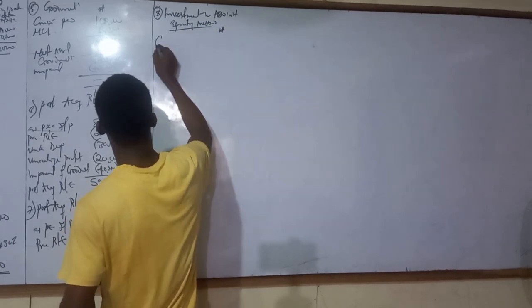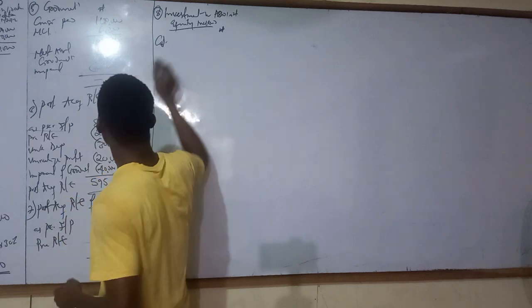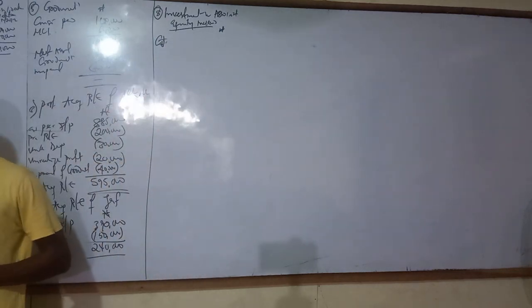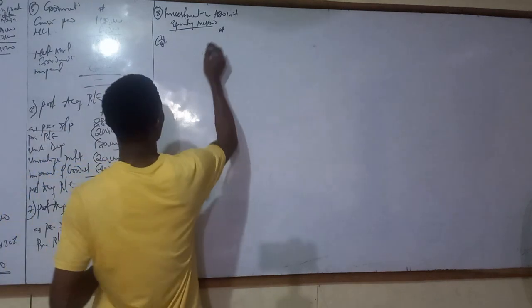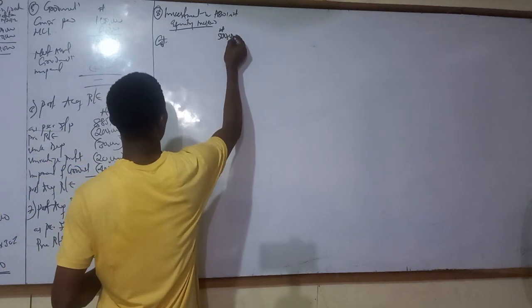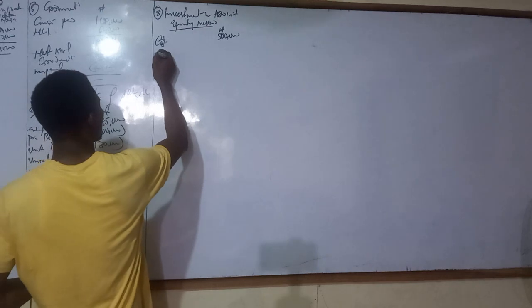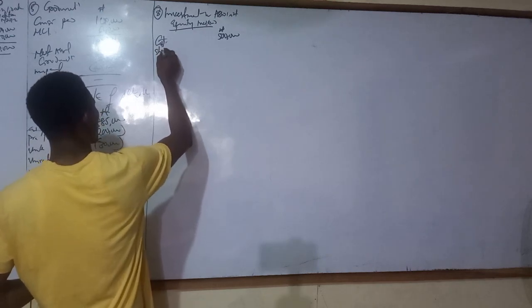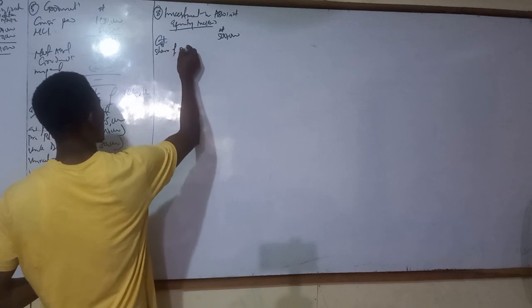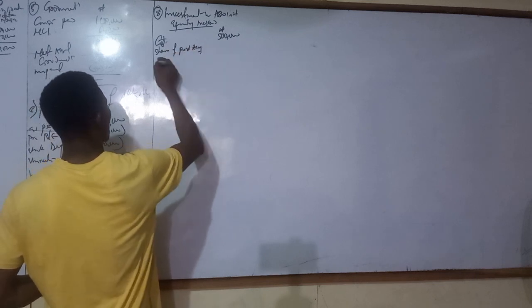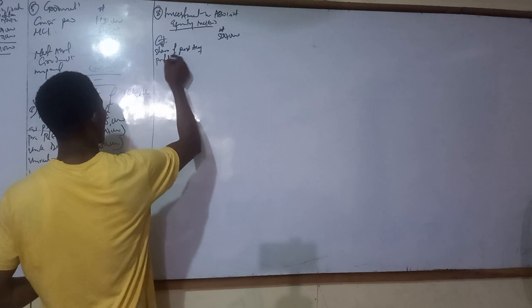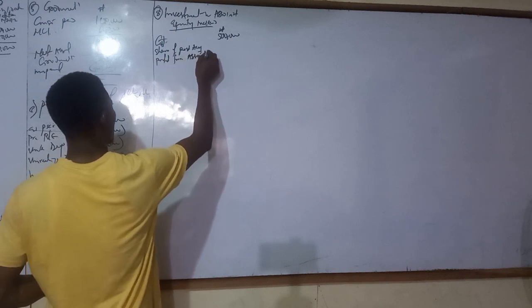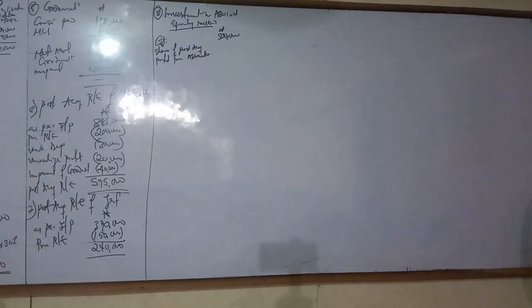The equity method starts with the cost of the investment, 500,000. Then you add the share of post acquisition profits from the associate.